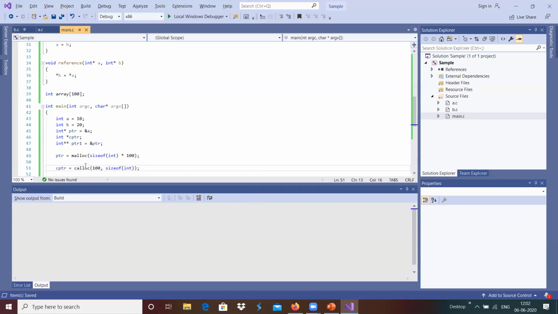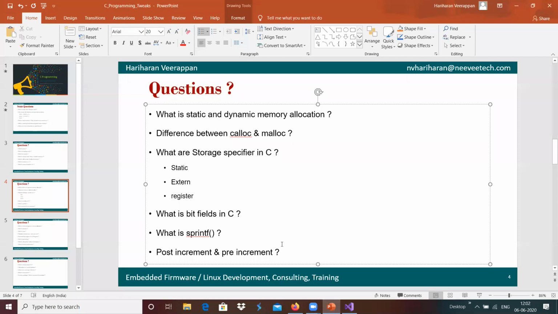In case of calloc, it allocates with respect to blocks, and also initializes to 0, so the memory allocation will be a little slower compared with malloc. In case of malloc, whatever pointer we have allocated should be cleared or initialized by the developer. It will not be cleared to 0, but in case of calloc, it will be cleared to 0.